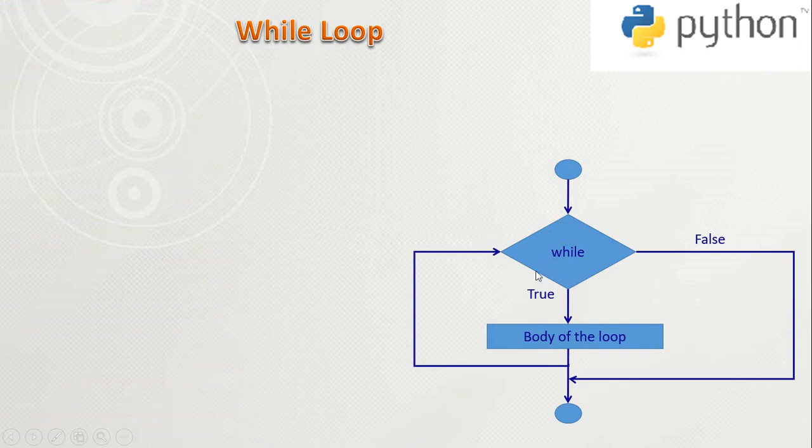Now here in this diagram it says that while the condition is true, we write some statements under this loop block. In the body of the loop, we can write a set of statements. If the condition fails, the loop automatically terminates and comes out of the loop. They will keep iterating until certain conditions are met. There is no guarantee ahead of time regarding how many times the loop will iterate.